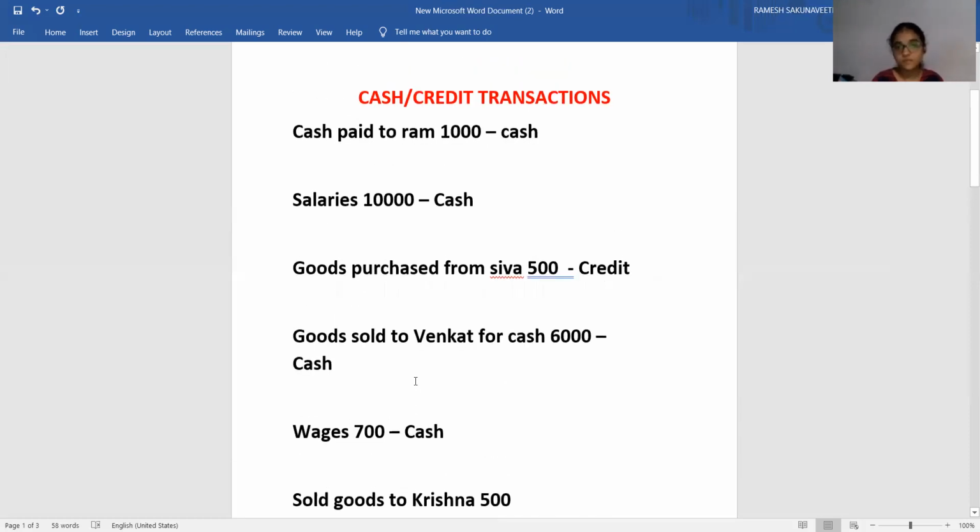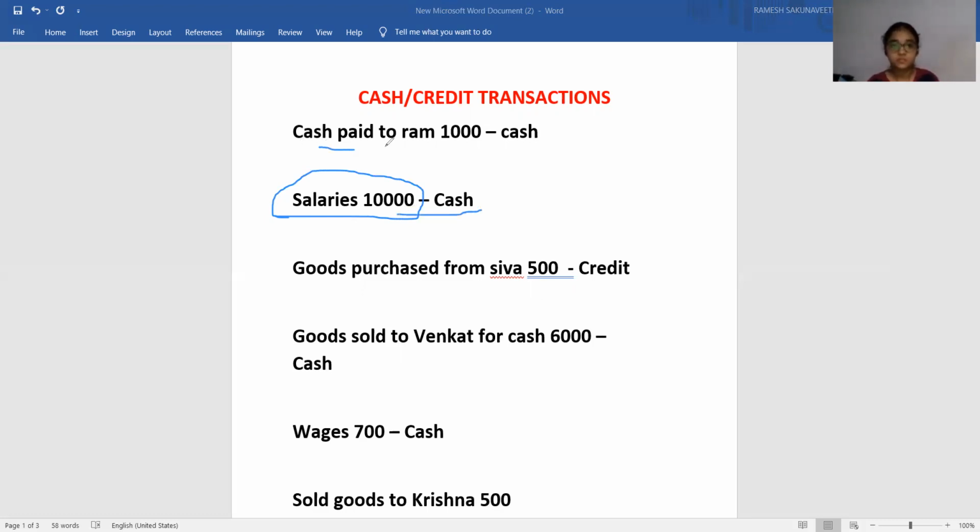If in the sentence a person's name is there, but the word cash is not there, it means it is a credit transaction. If in a sentence nothing is mentioned about a person, it is a cash transaction. Let us take an example, very good question you asked. Here salaries is there. Here there is no mentioning of any other person, means it is cash only.